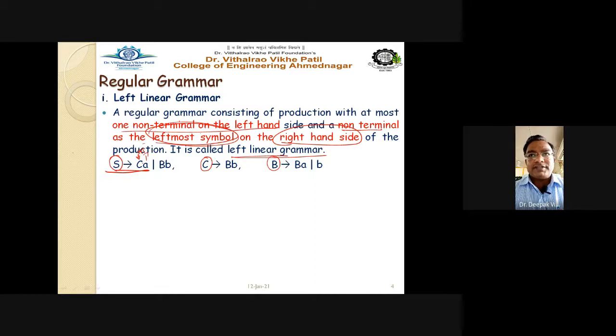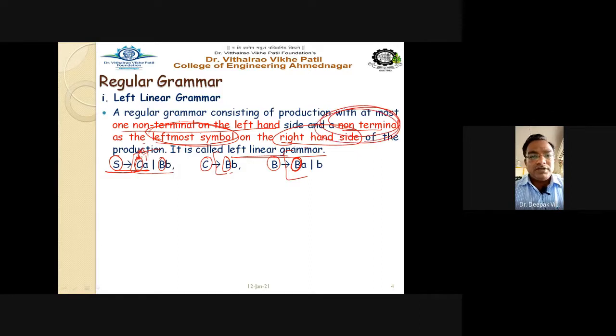And on the right hand side of the production rule, the leftmost symbol on the RHS, B in one case and capital B in the other, must be a non-terminal.